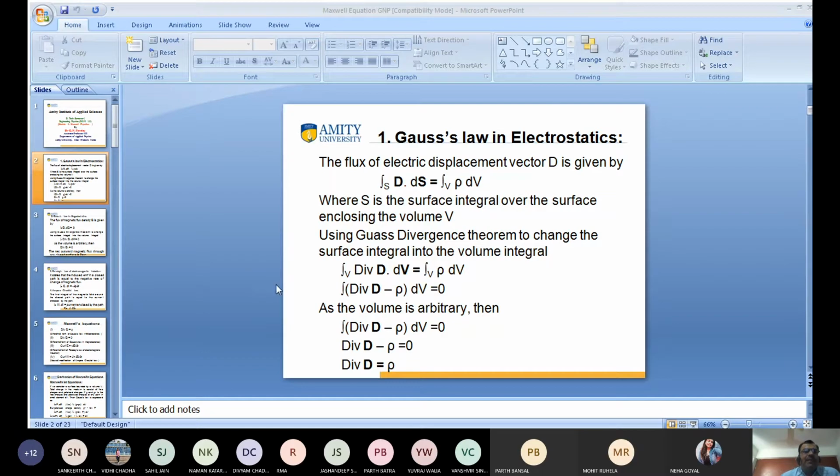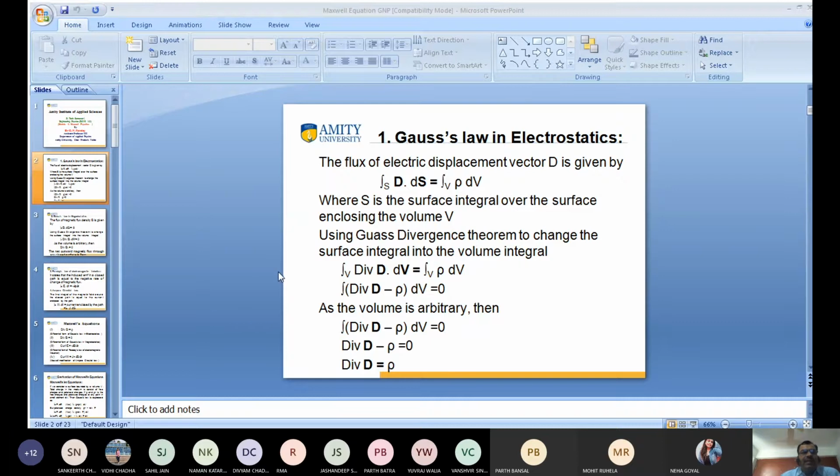The right hand side is already a volume integral, so we take the volume integral as common.